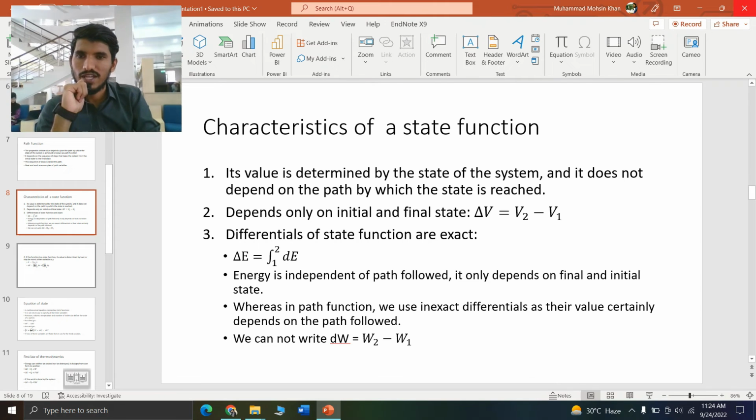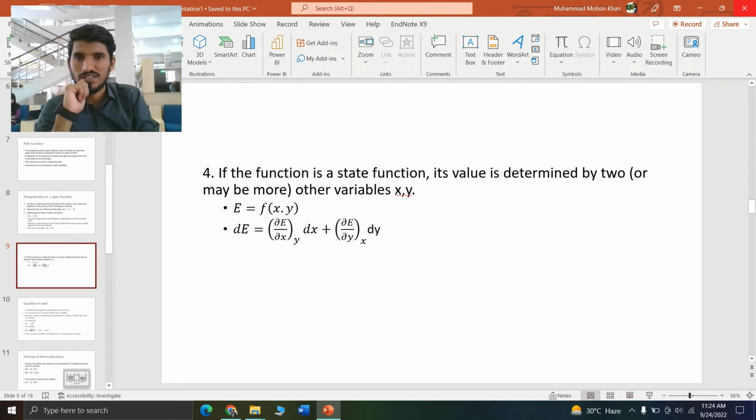So the fourth and the final property of the state function is that if the function is a state function, its value will be determined by two or more other variables. So I can say that the value of the state function is correlated to two other state variables. So let's just say that E is a state variable, and then its value will be depending upon X and Y. Okay, for example, PV is equal to nRT. You already know about PV is equal to nRT.